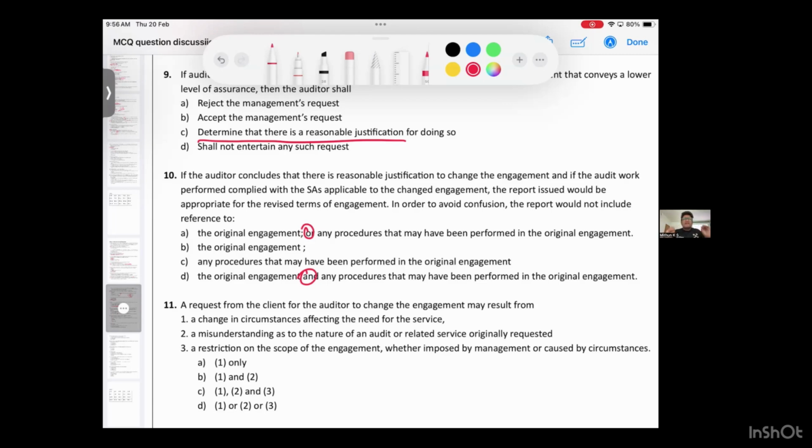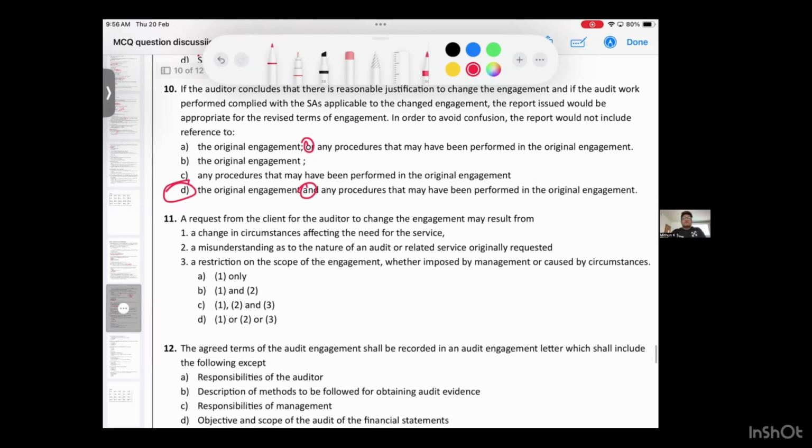So I should not give reference to my original engagement letter, and I should not give reference to the old procedures that I have performed. Why? In order to avoid confusions in the new engagement letter. So what is the correct answer? Option number D is the answer.